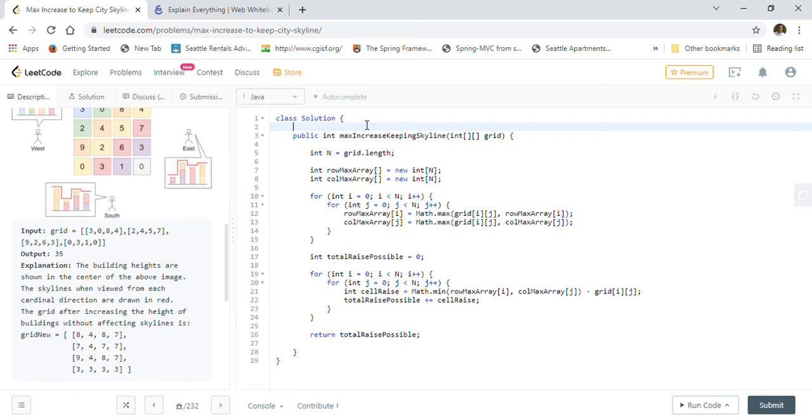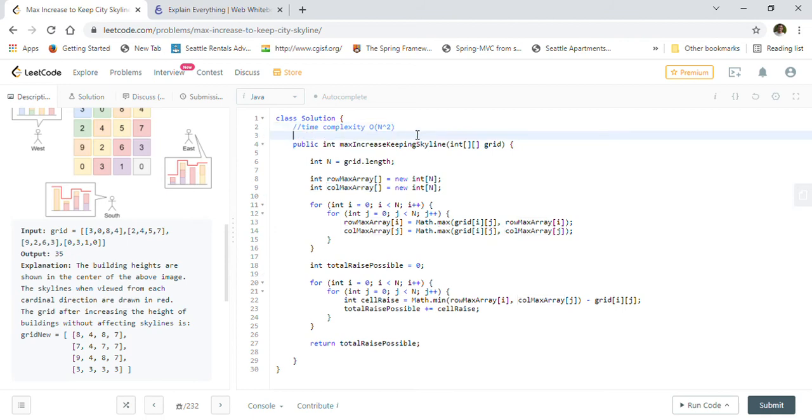The time complexity of this solution is order of n square, n into n, which is n square. And we have created two arrays here to hold the maximum possible values, so n plus n, which is 2n, so the space complexity is O(n).